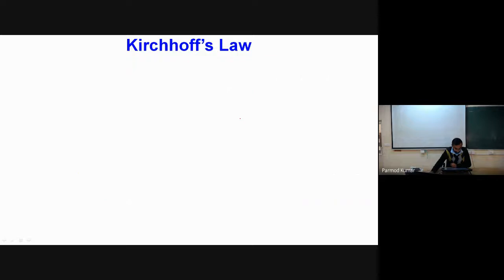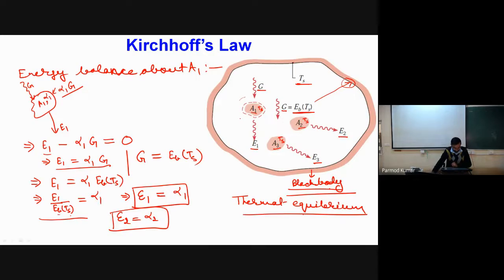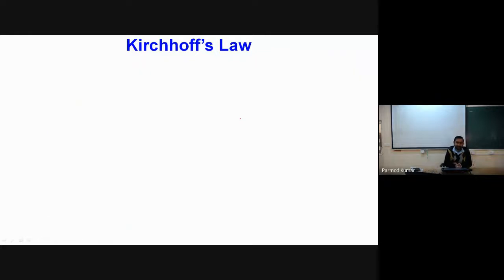The way we have proved that the total emissivity epsilon 1 equals alpha 1, in a similar way there are many other proofs available for Kirchhoff's law, which also say that the spectral emissivity epsilon lambda is equal to alpha lambda.